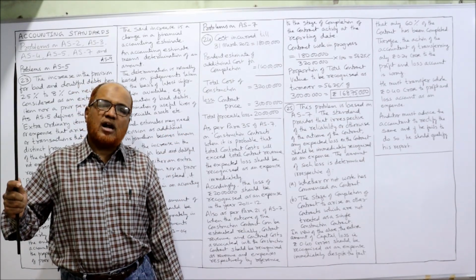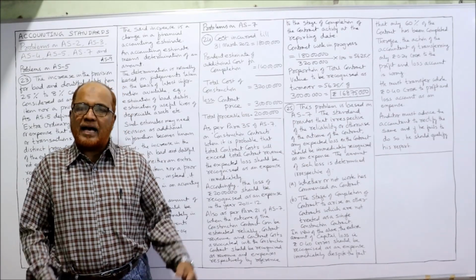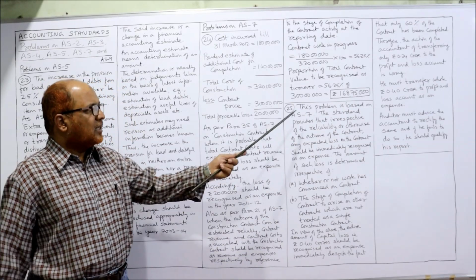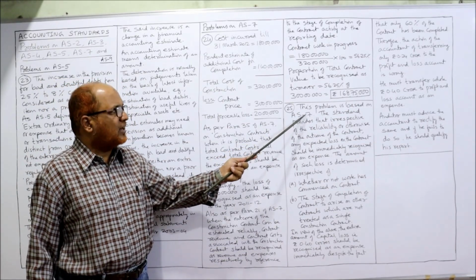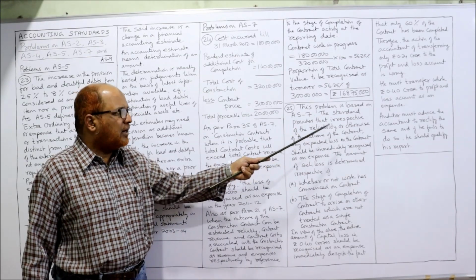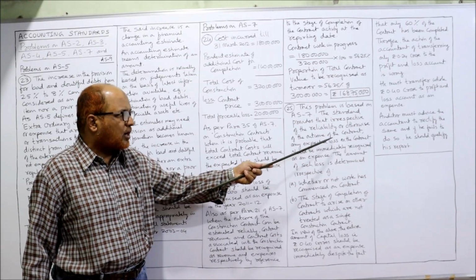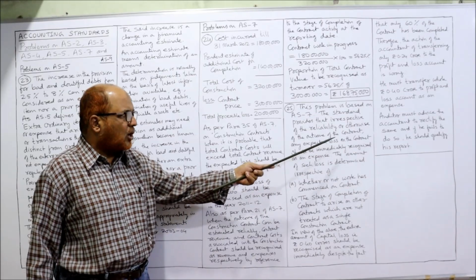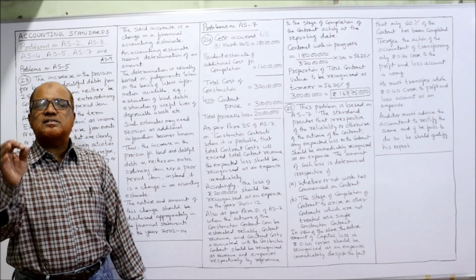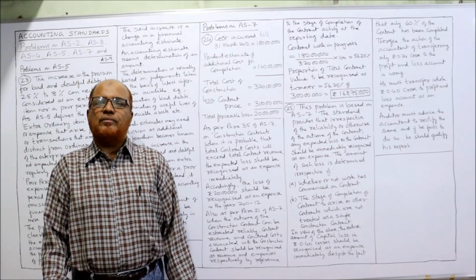He should charge the complete 40 lakh as per accounting standard 7. So here you can see this problem is based on AS7. The standard provides that irrespective of the reliability or otherwise of the outcome of the contract, any expected loss on the contract should be immediately recognized as an expense. This is the main provision of AS7.